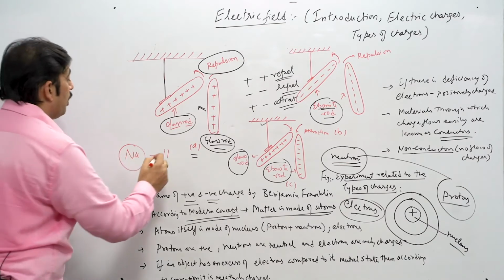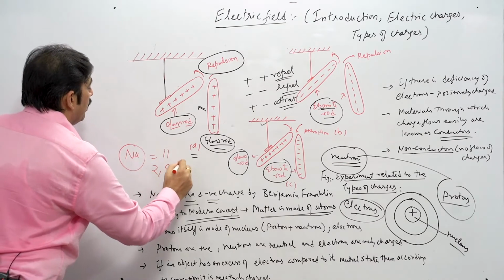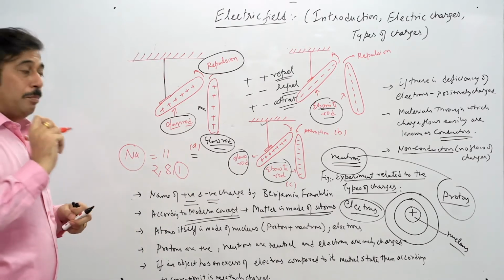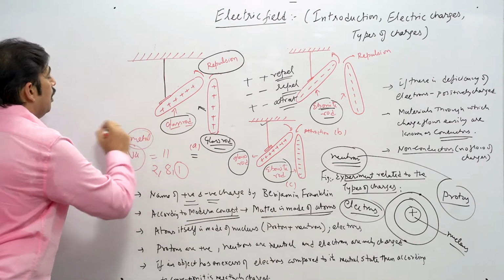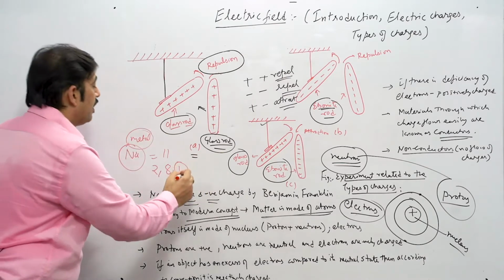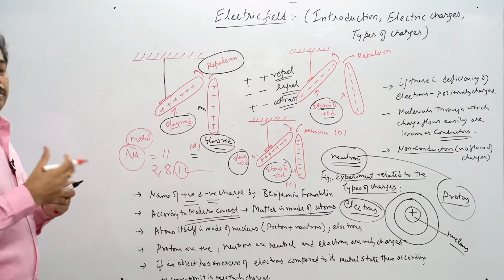The atomic number is 11, which means the electronic configuration will be 2, 8, 1. That means the outermost shell has only one electron. It is basically a metal, because a metal always has a free or very feebly bound electron in the outermost shell that can be very easily removed. So that all depends upon the atom and the matter.